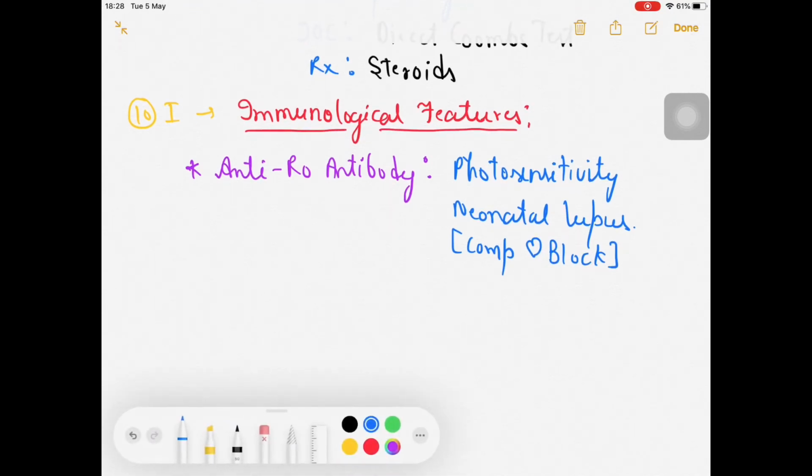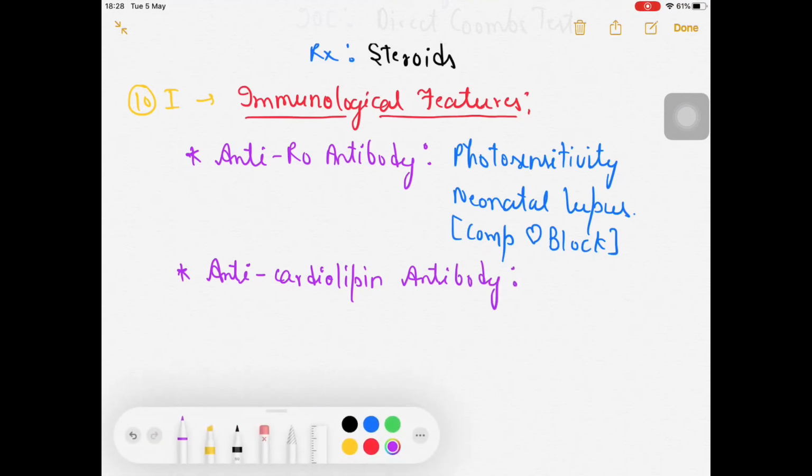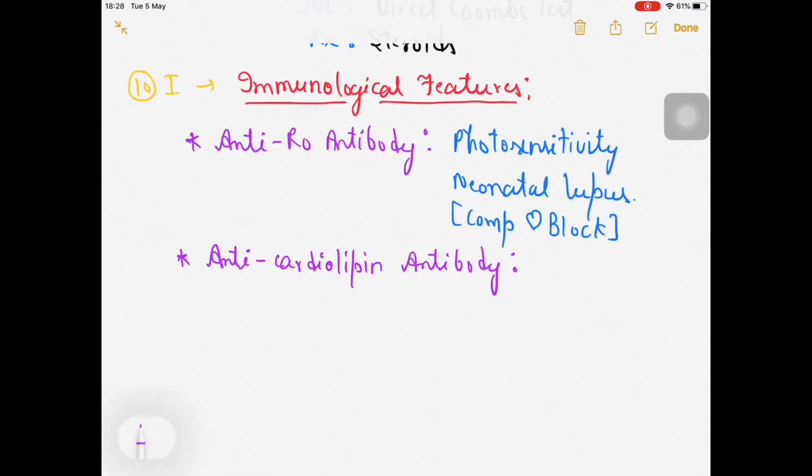Next antibody that I'm going to talk about is the anti-cardiolipin antibody, which can precipitate a false VDRL test that we do for syphilis. So it can actually show a false VDRL test.